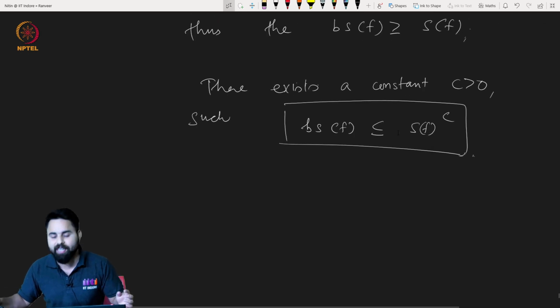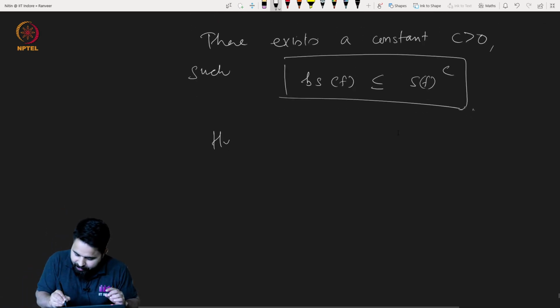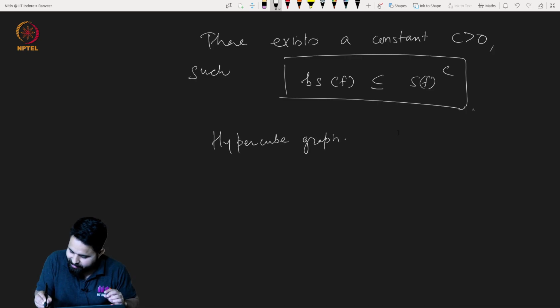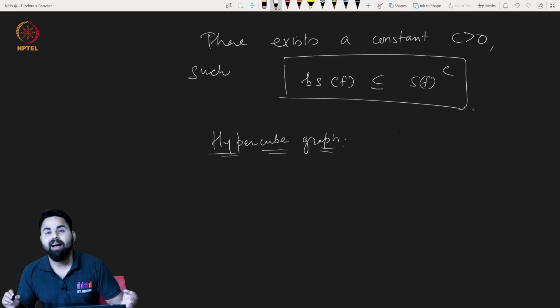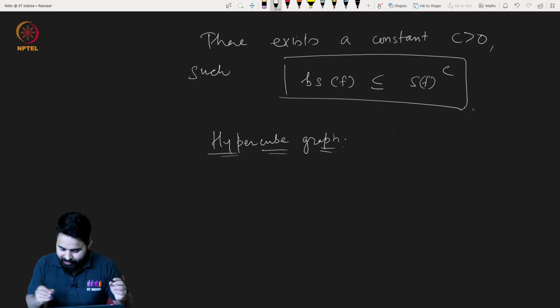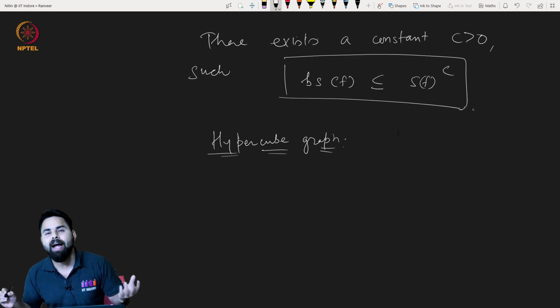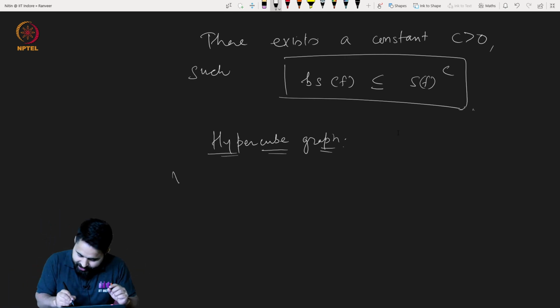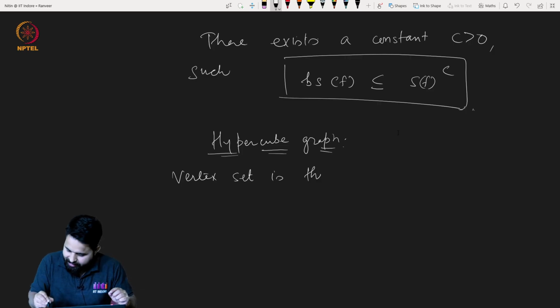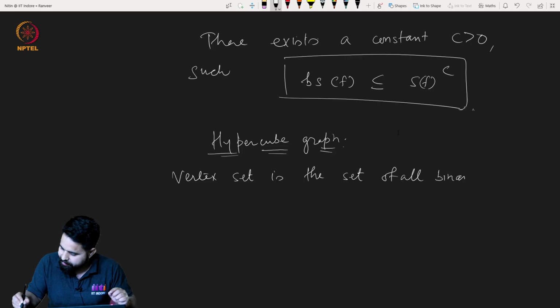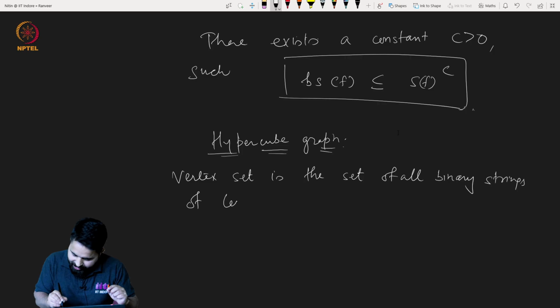So let us first see what the hypercube graph is. Very beautiful looking graph. This is a graph where the vertex set is the set of all binary strings of length n.